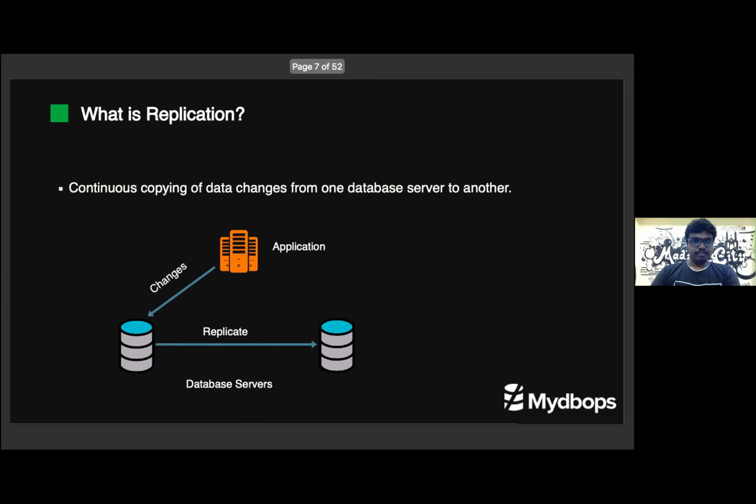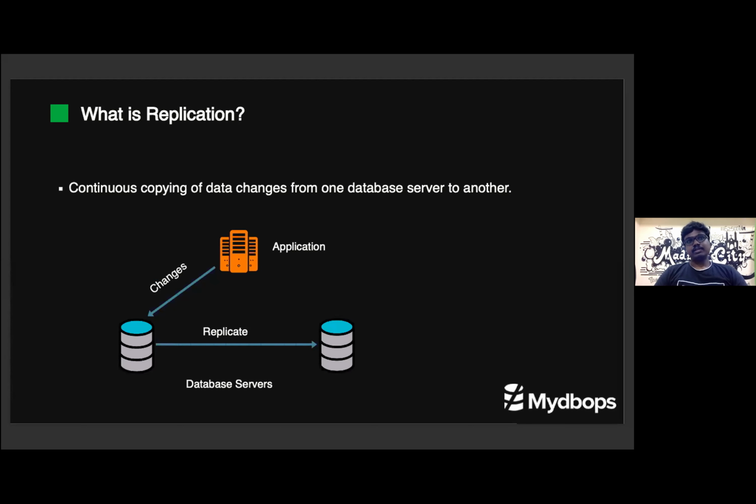So, what is replication? Basically, replication is the continuous copying of data changes from one database server to another database server. Let's say you have an application connected to a primary server, and we make some changes or writes. We want those changes to be replicated on another server as well. The process of making this configuration is called replication.